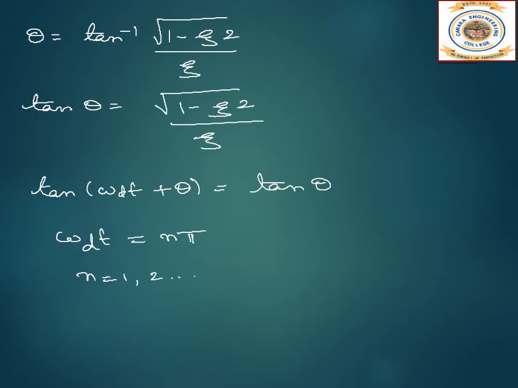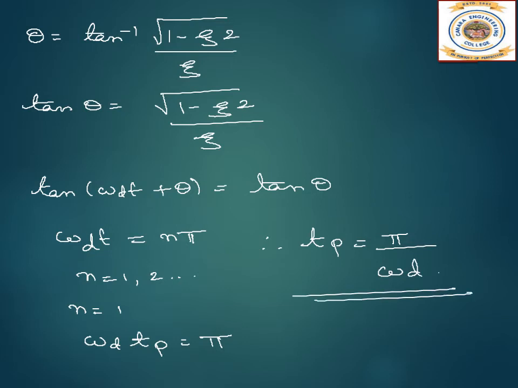We know that the peak time is the first overshoot, so n is equal to 1. Therefore, for the peak time, omega d tp is equal to pi. Therefore, I can write tp is equal to pi by omega d. So this is the expression for the peak time.